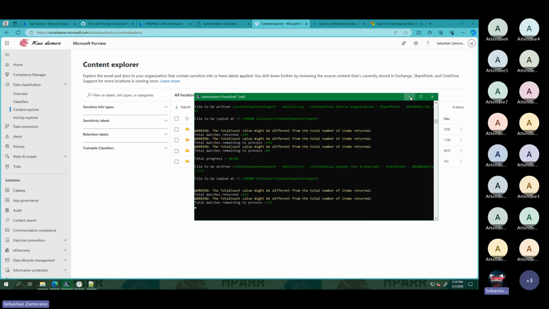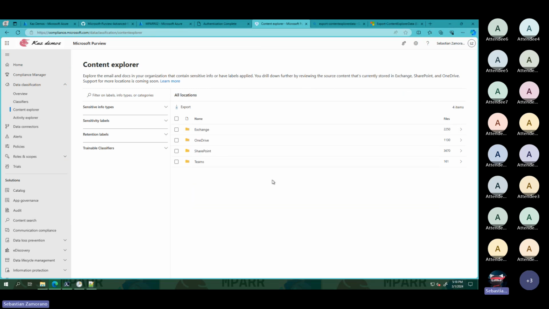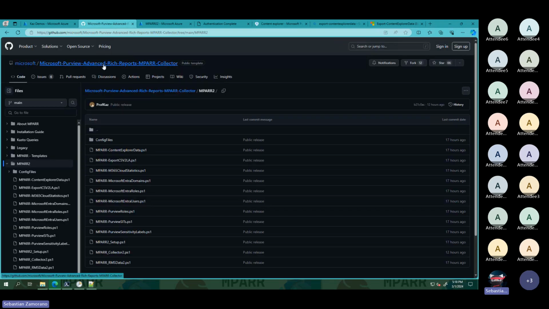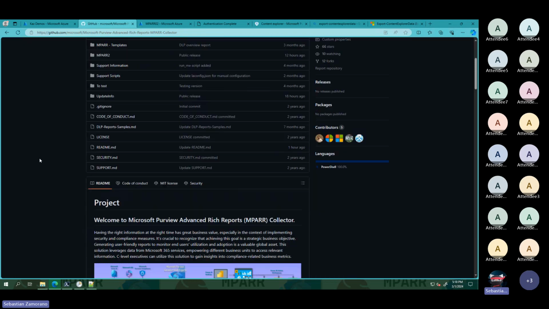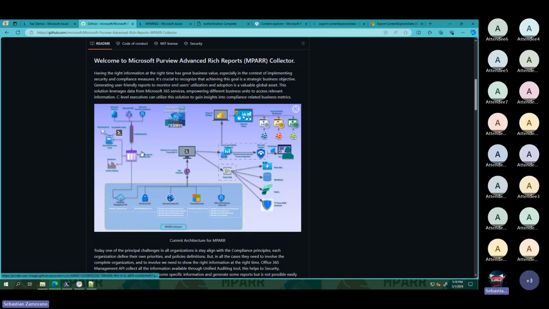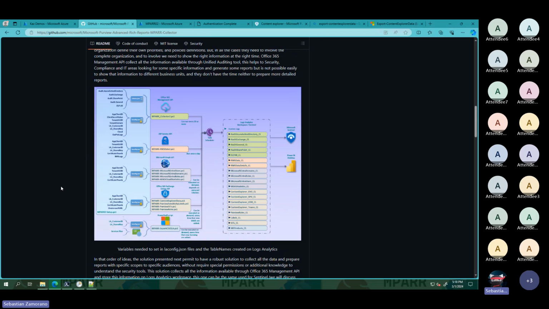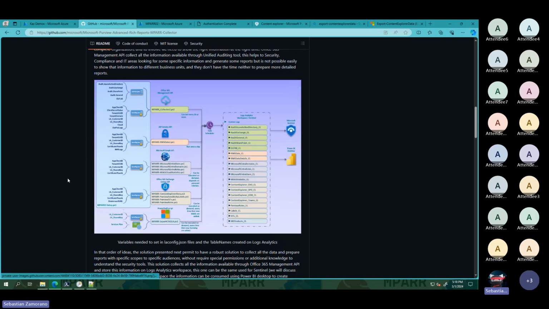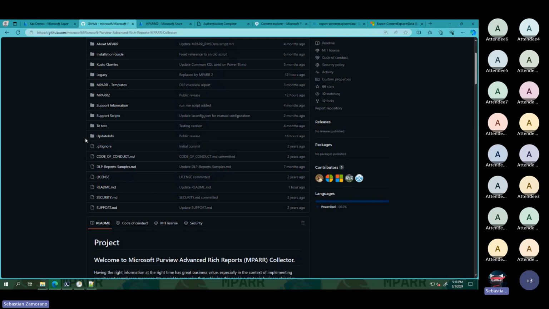And we still have 10 minutes. If you have any question or comment, I am updating the information at this moment on the GitHub page. I am updating the diagrams. You can see now the new diagram, the new detailed information. I will update the installation guide during the next week.